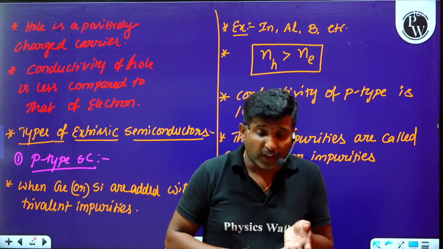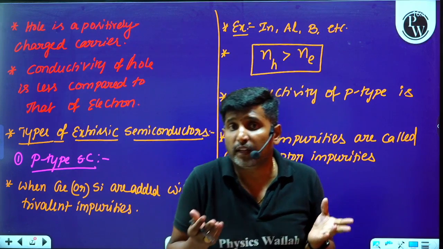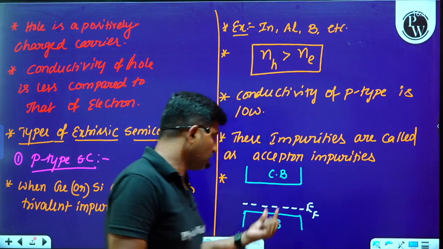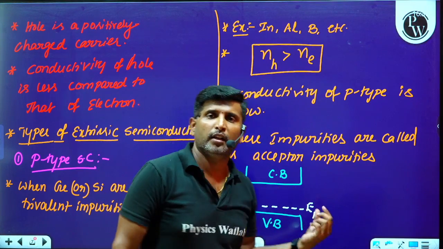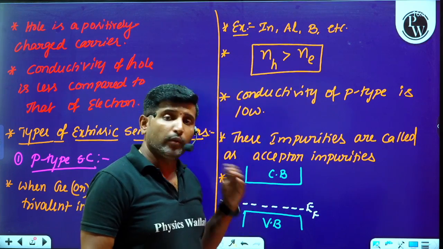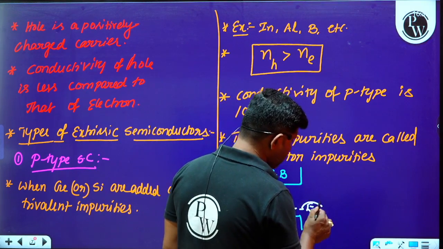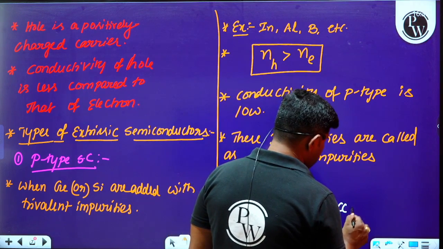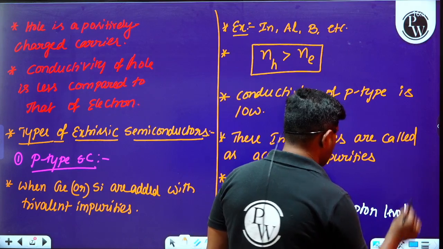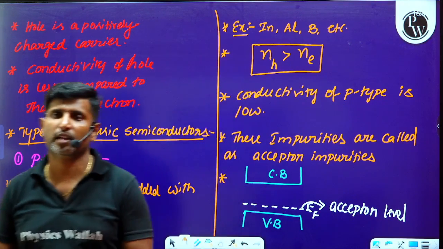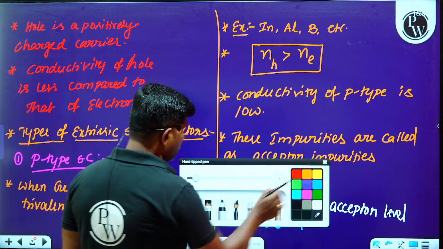That means they are ready to accept free electrons. And where will those free electrons exist? Those free electrons will exist in the valency band. Is it clear? Therefore, the Fermi energy level will lie very close to the valency band, and this Fermi energy level is referred to as the acceptor impurity level, or simply the acceptor level.